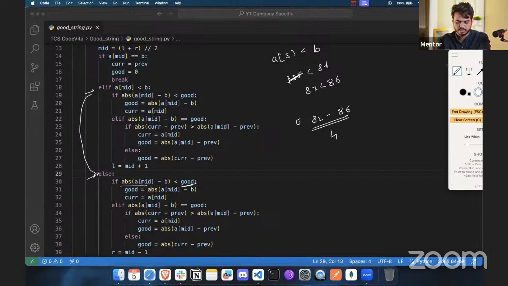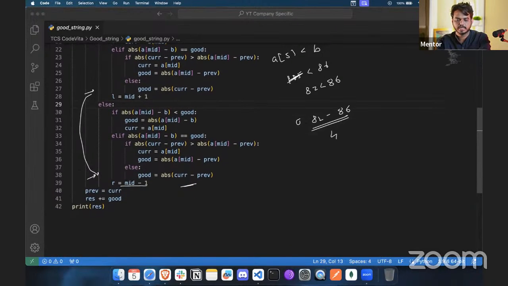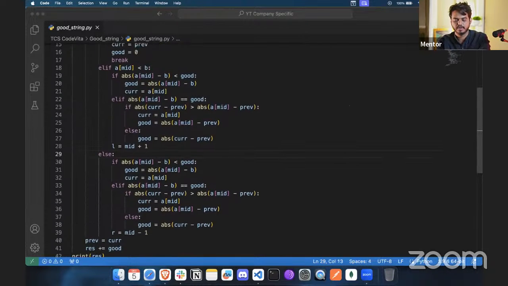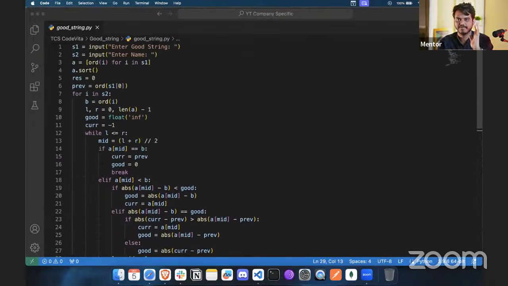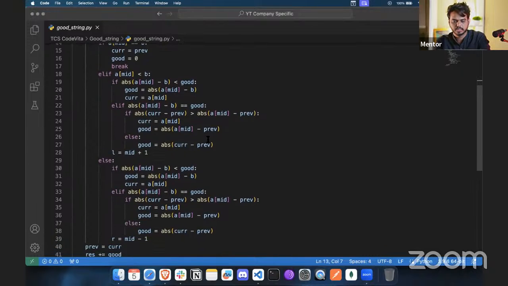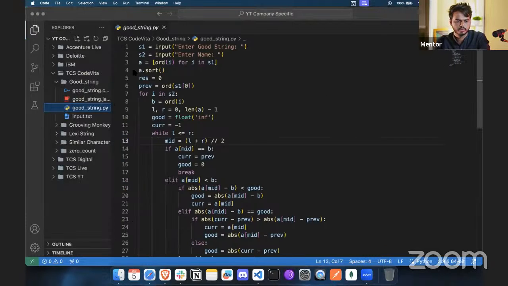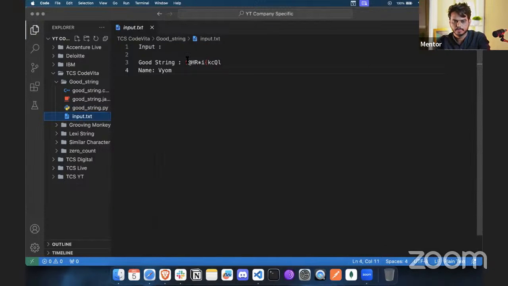So based on that, we are going to get all these values calculated, and iteratively we will calculate each and every iteration for the given name v, y, o, m. All this iteration we will do, and then you will get the result updated based on it. So what we will do is we will execute this here, and in order to do that, I have given the input. Let's take this input here for the first iteration.